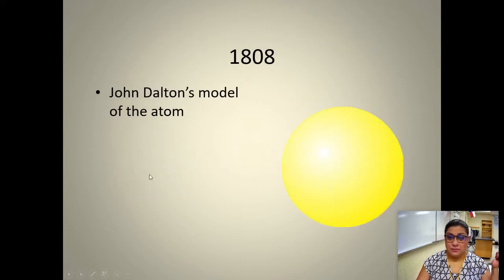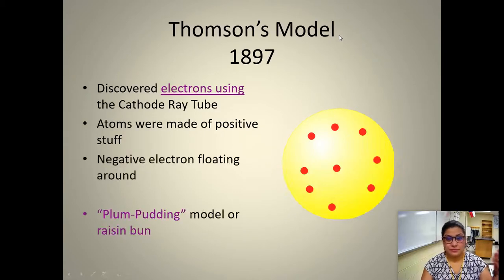And Dalton's model, like I said earlier, is just a sphere, very simple, nothing really to it. Then we have Thomson's model. Okay, Thomson added on to Dalton's model. He added the electrons. Okay, that's what these little red things are. He discovered electrons. Atoms are made of positive stuff. So the yellow represents all the positive stuff that's inside the atoms, and he had the negatively charged electrons floating around. His model was called the plum pudding model because that's basically what it looked like. It looks like plum pudding.